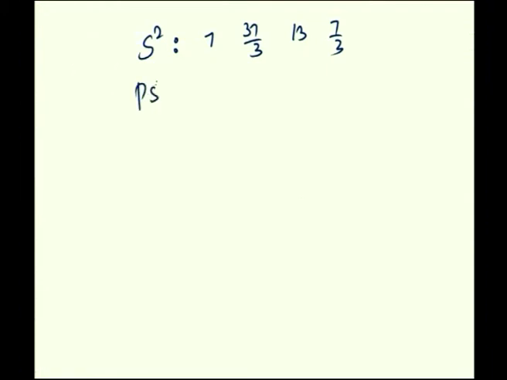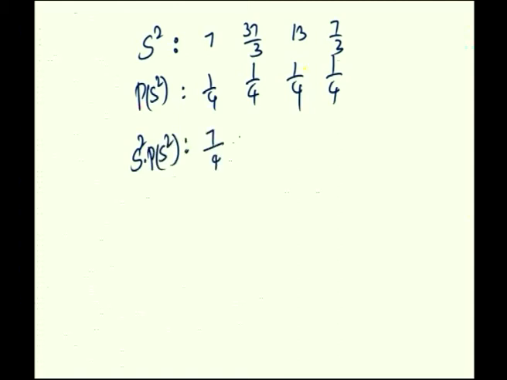The corresponding probability P of S square is 1 by 4, 1 by 4, 1 by 4 and 1 by 4. For calculation of the mean of S square, we want S square into P of S square, which is 7 by 4, then 37 by 12, 13 by 4 and 7 by 12. So that we have the mean of S square.